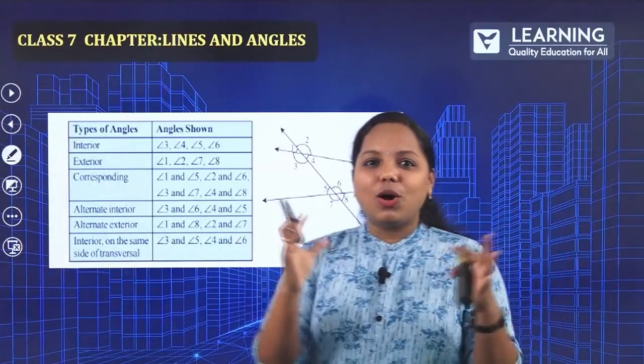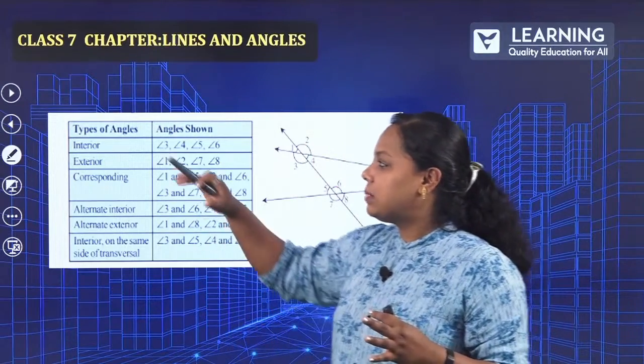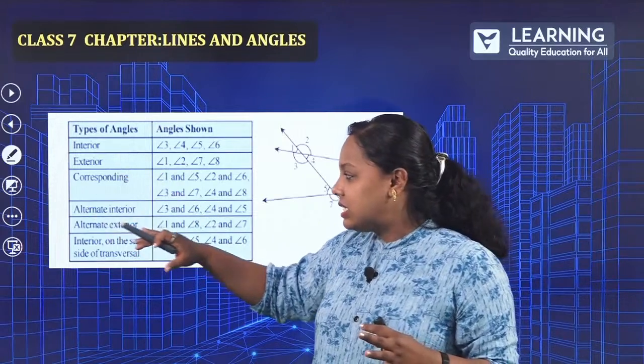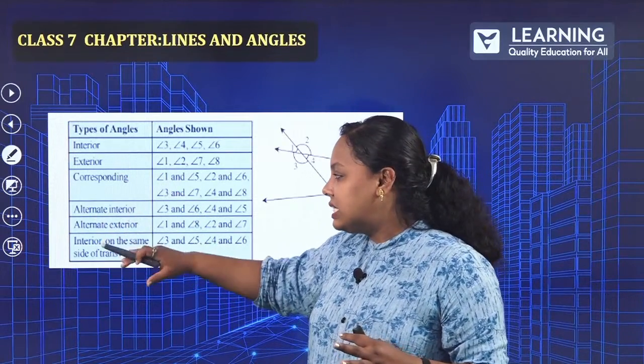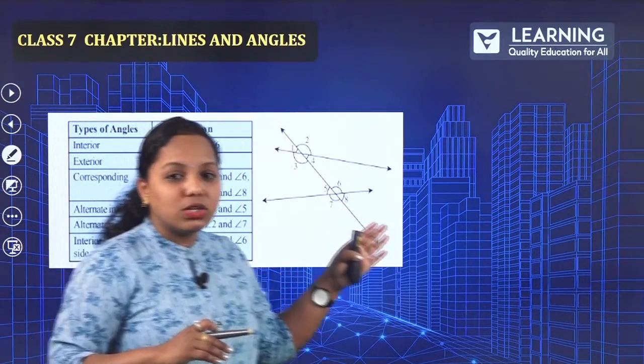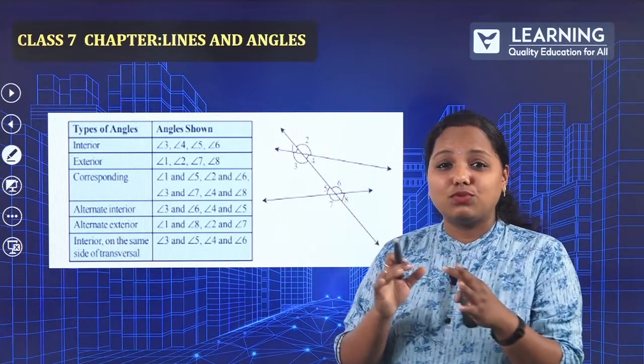So now the overall picture of what we have learnt in this entire session: interior, exterior, corresponding, alternate interior, alternate exterior, interior on the same side of the transversal. You can just zoom it over here. This picture is directly taken from your textbook.